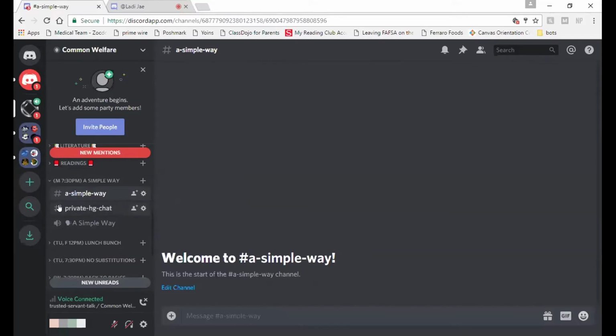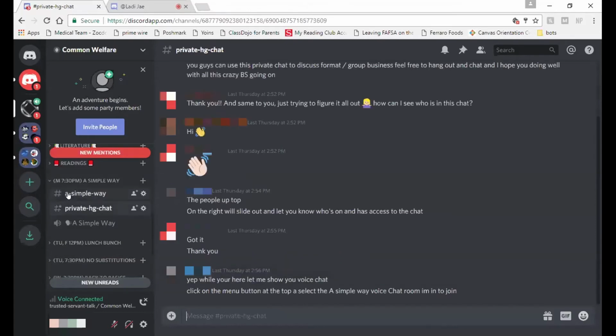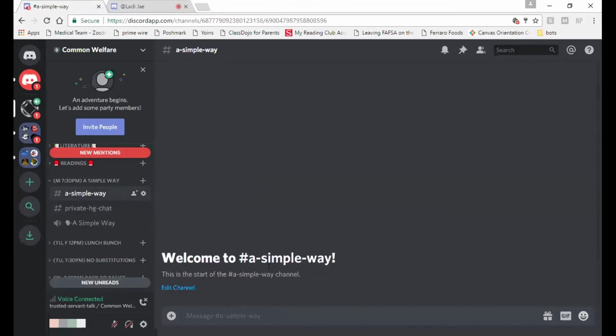And then we also have, if you see this little lock sign on here, that's going to be where the private home group can actually chat without everybody else seeing. So you guys can kind of have a group conscious without everybody else in the Discord scene. And that's, again, specifically designed for somebody with that certain role.